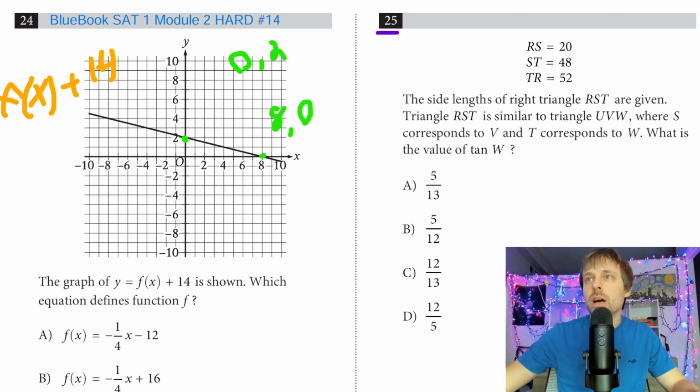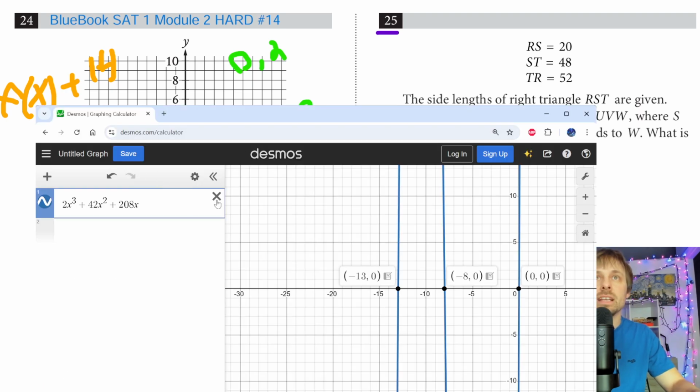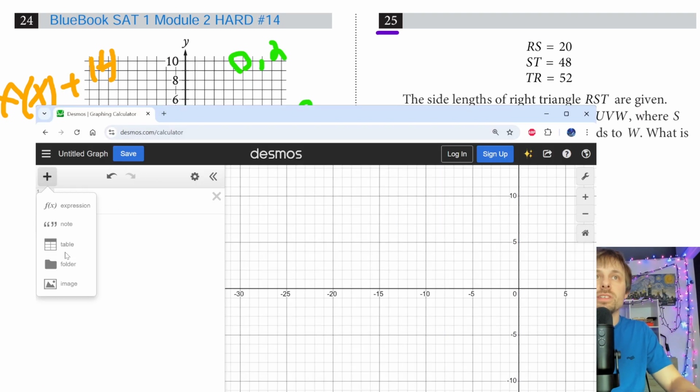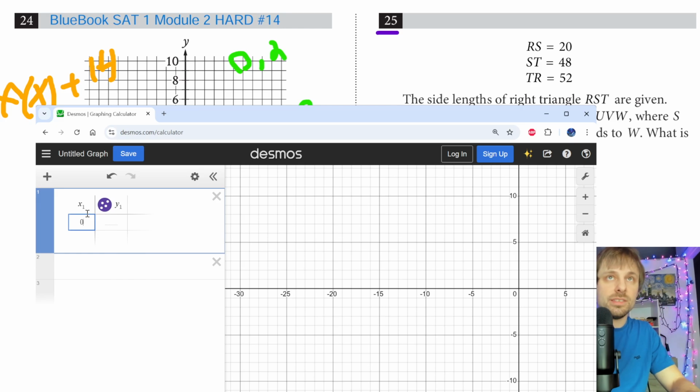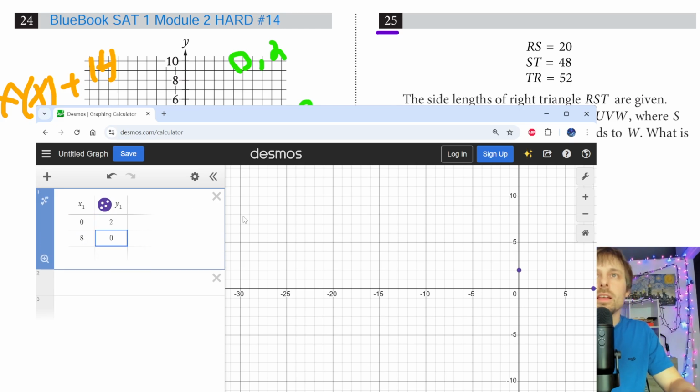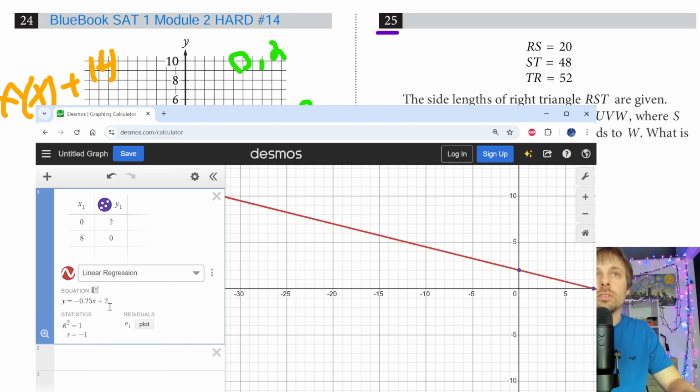Let's pull up our Desmos again, because remember, no point in having to get the equation of a line. Desmos will do it for us. Throw our table in here. Throw 0, 2 and 8, 0, and get this to do our line. And our line is going to be negative 0.25x plus 2. So let me just write that down real quick. Negative 0.25x plus 2. And then we'll hide Desmos.